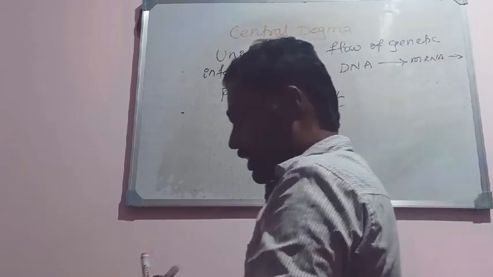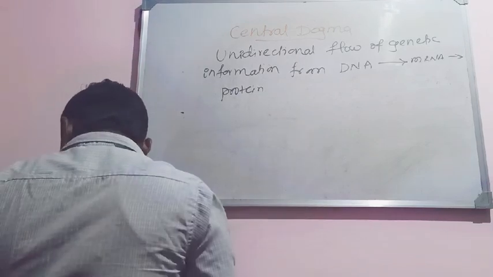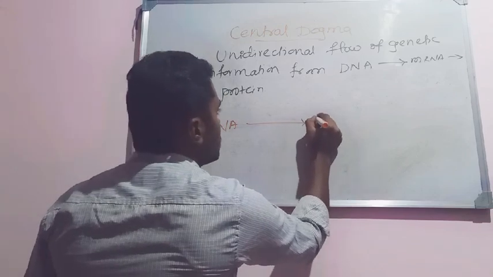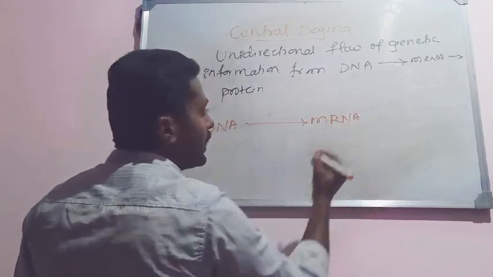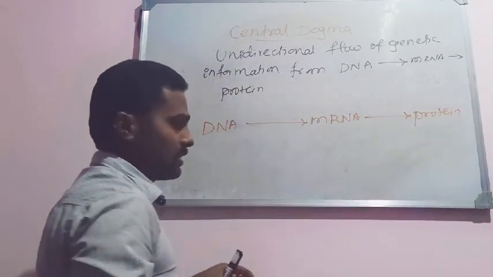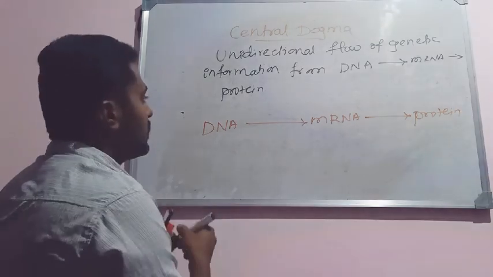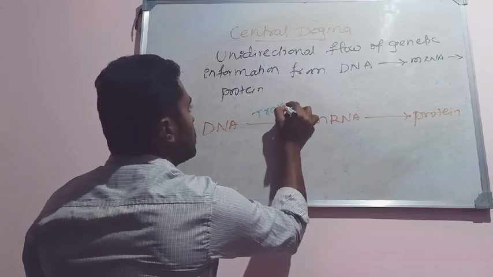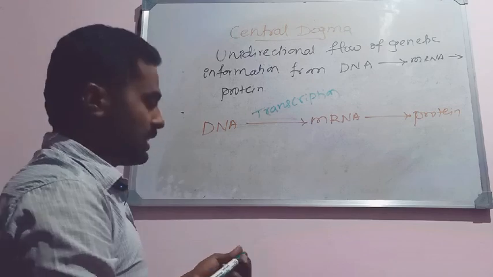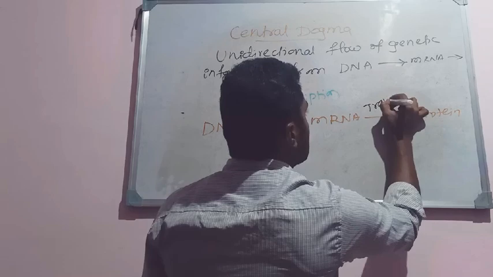Okay, so see here, Francis Crick has given the central dogma. That is like this: DNA synthesizes an mRNA molecule, and by this mRNA the protein is synthesized. The formation of mRNA from DNA is called transcription, and the process by which the mRNA gets converted into protein is called translation.